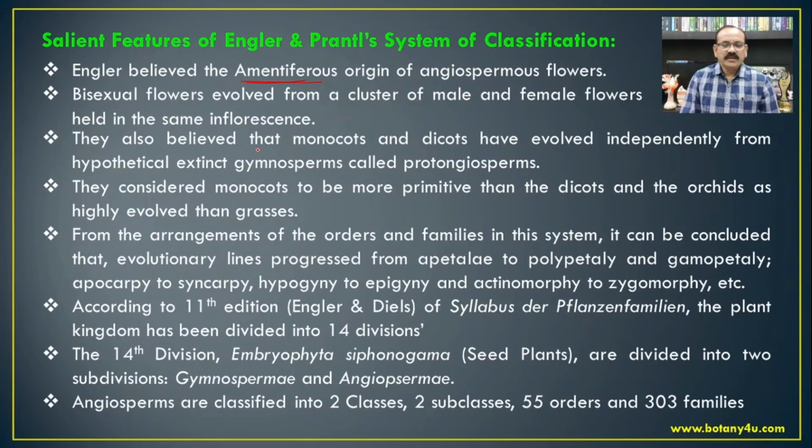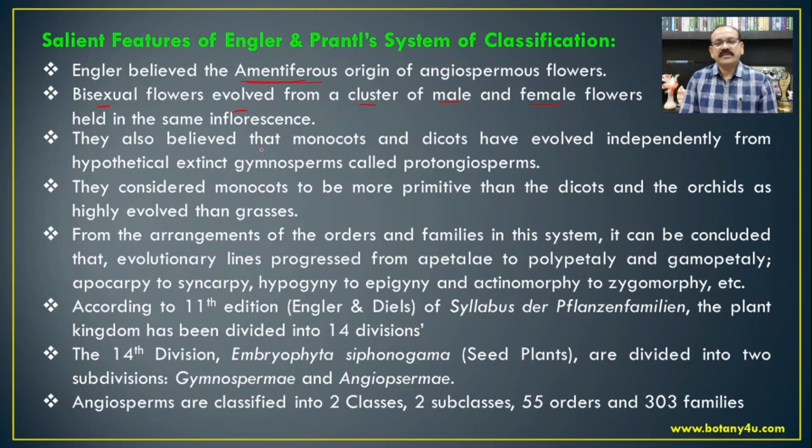Usually, Casuarinaceae, Salicaceae, Fagaceae are some of the families which come under the Amentiferae. Then the bisexual flowers evolved from the clusters of male and female flowers held in the same inflorescence, just like the catkin inflorescence.